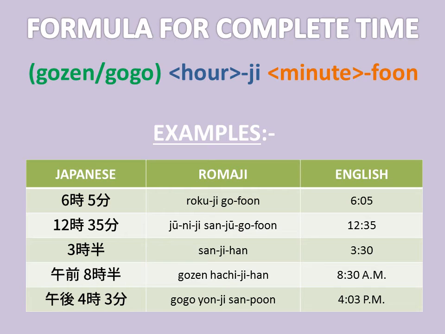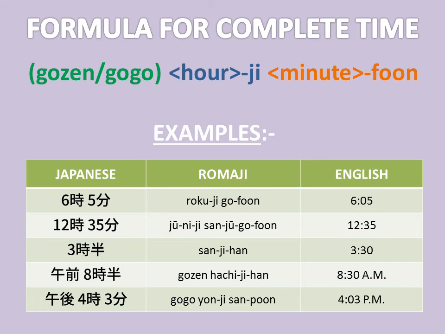So here are a few examples. What would you say for 6:05? It would be Rokuji gofun. Now, what about 12:35? It would be Juniji sanjugofun. So for 12 it is Juniji, and for the 35 minutes it would be sanjugofun. Similarly, for 3:30, if you want to use the han, then it would be Sanji han.